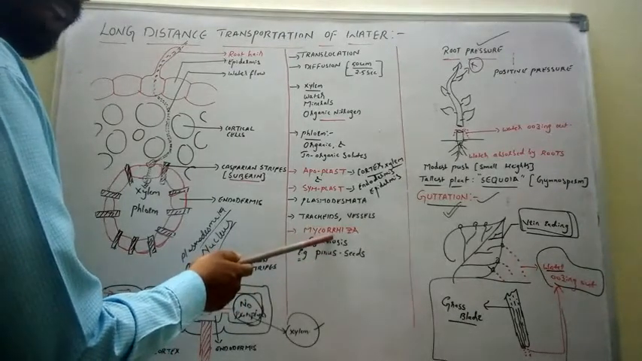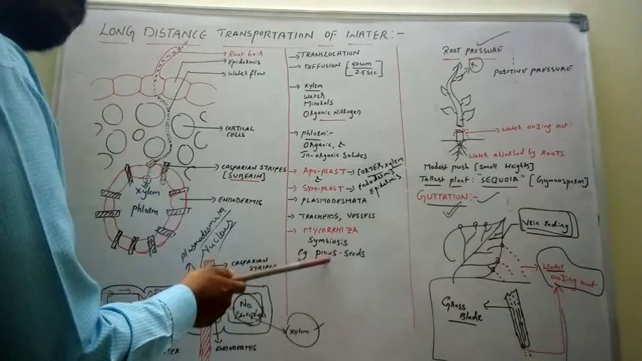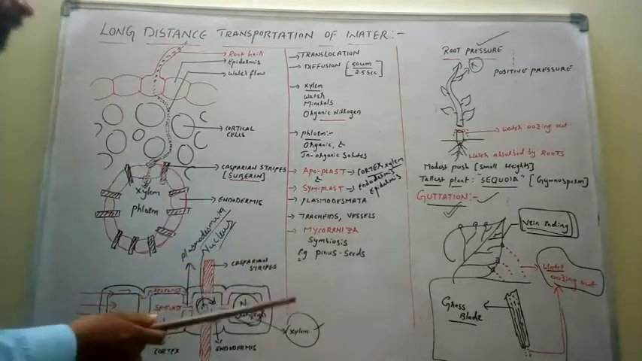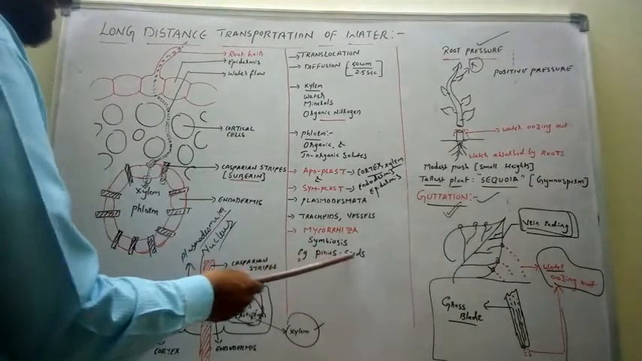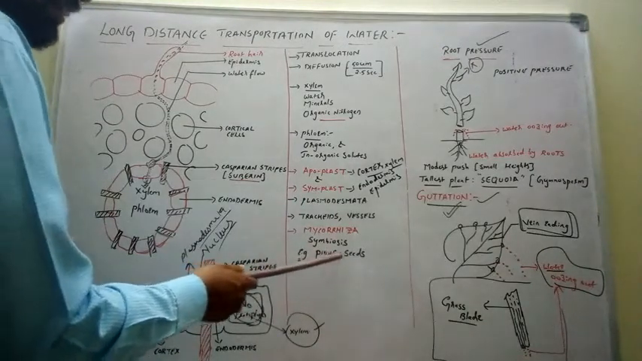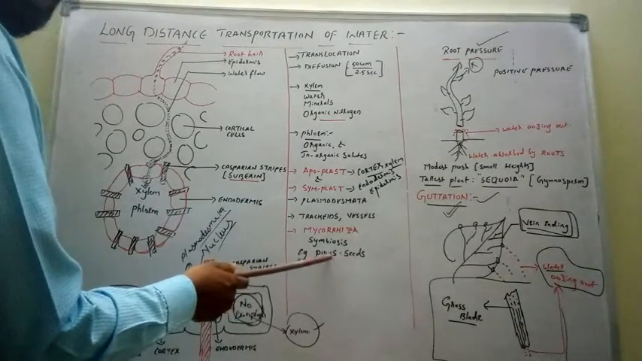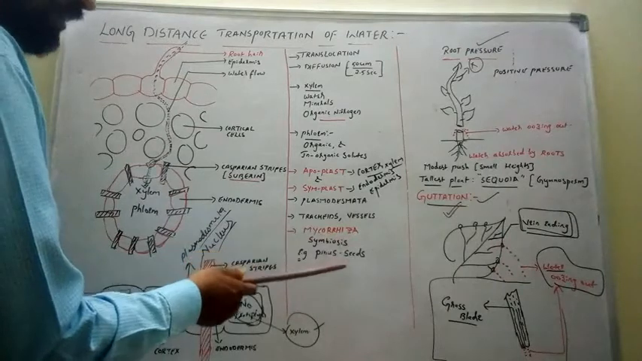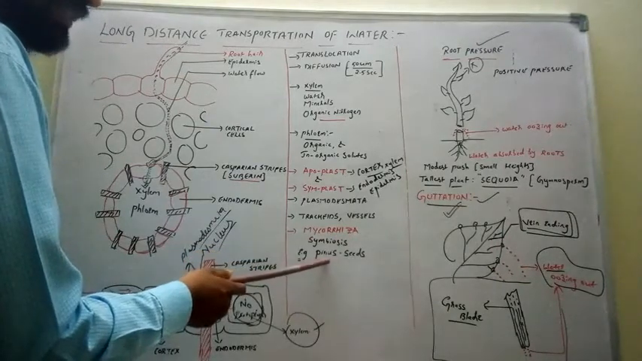Pinus, P-I-N-U-S. Now the Pinus seeds germinate only in the presence of the mycorrhiza. That means only in the presence of the fungus. If the fungus is not present, the Pinus seeds cannot germinate. That means the association is obligatory.